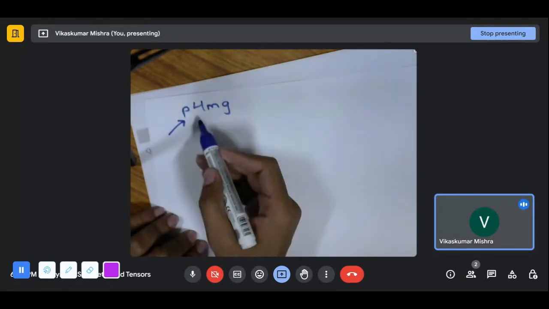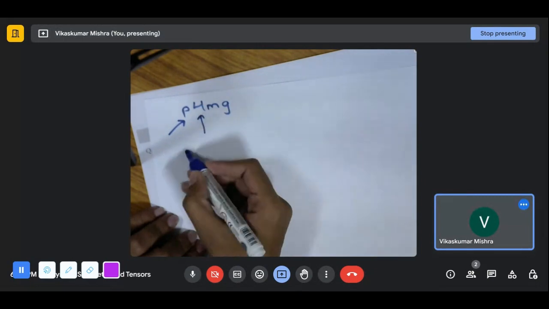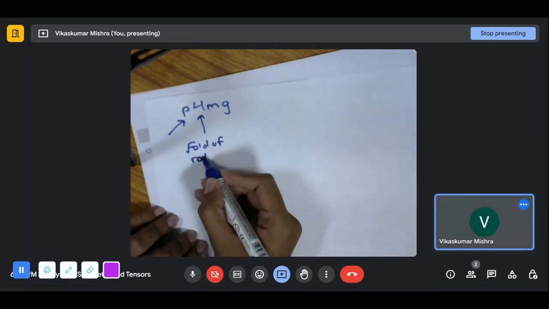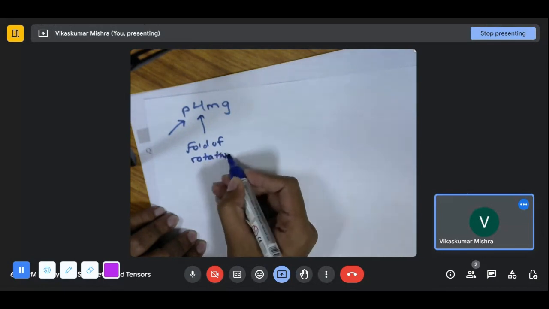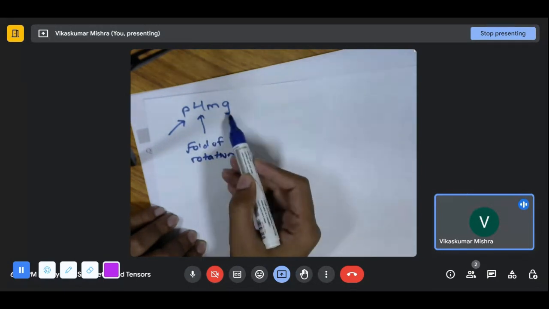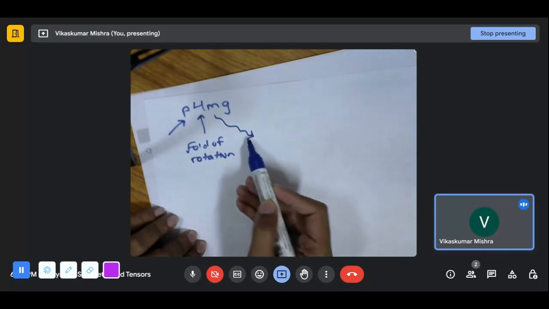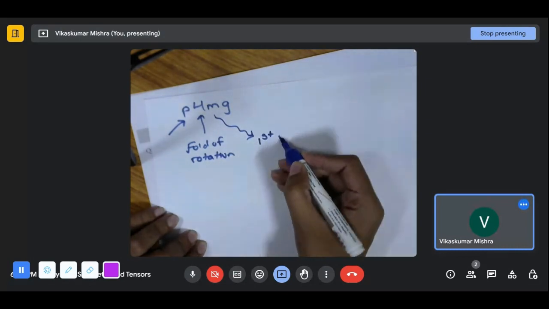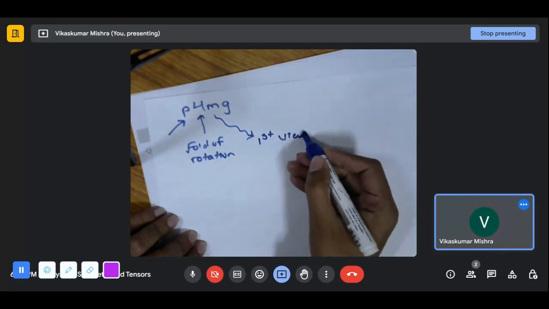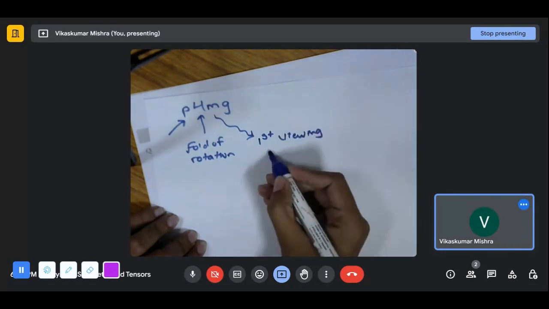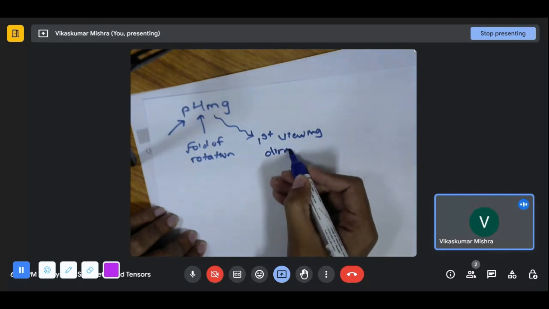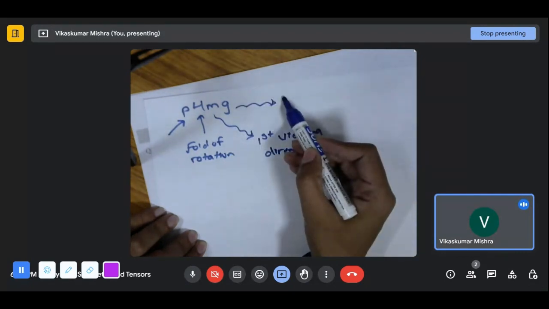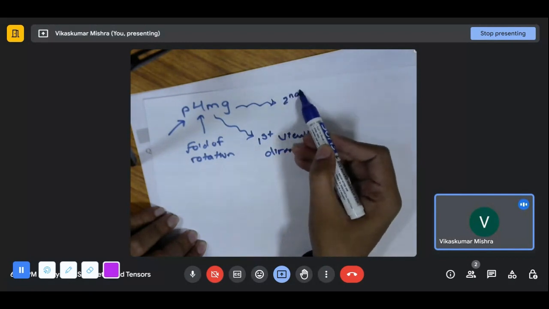The second is always the fold of rotation. And of the remaining two parts, the first is a symmetry along the first viewing direction, and the second is the symmetry along the second viewing direction.